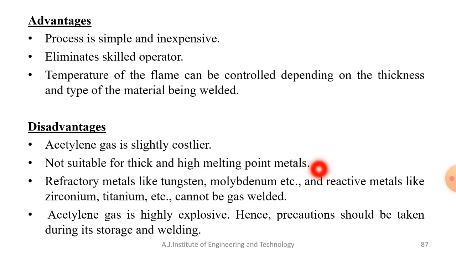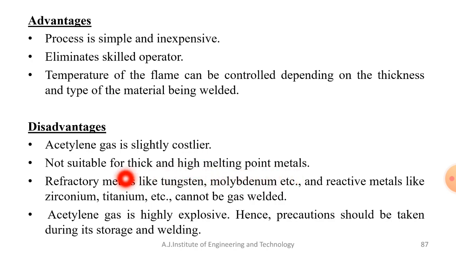You can control thickness up to a certain level, but it is not suitable for thicker, high melting point metals, because the temperature will be around 3500 degrees Celsius; you will not get more than that.